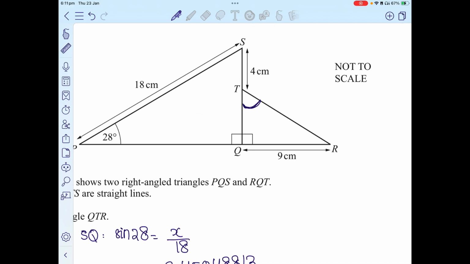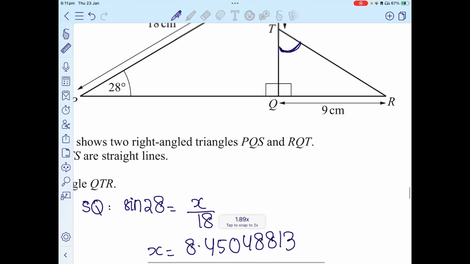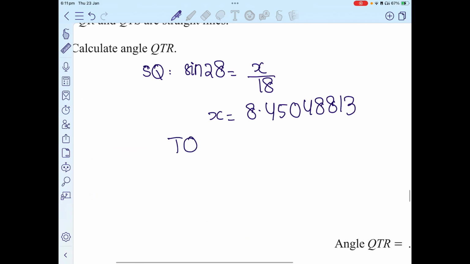If I want to find the length of TQ, I can subtract 4 from that. So TQ is equivalent of 8.45048813 minus 4, which is 4.45048813.